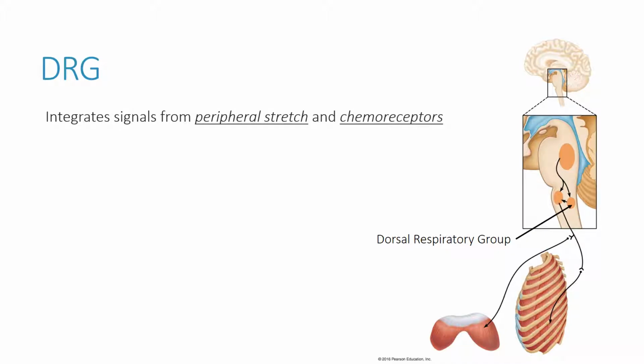The dorsal respiratory group integrates signals from peripheral stretch and chemoreceptors and communicates that information to the VRG we were just talking about. Exactly what happens from this communication isn't entirely clear, but we can see that this DRG, dorsal respiratory group, is involved in relaying that information.